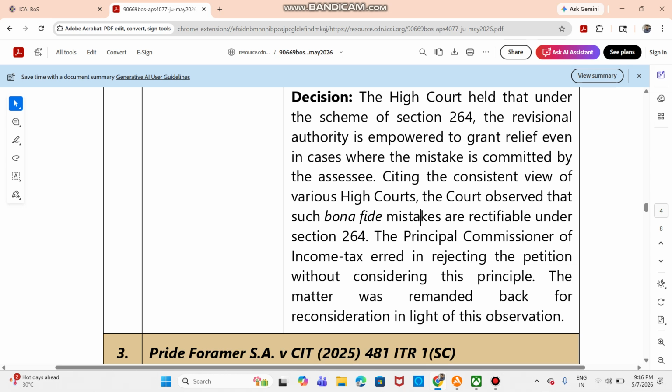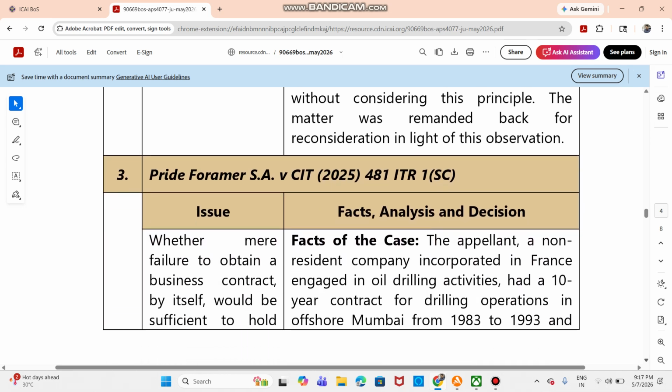So the Principal Commissioner of Income Tax erred in rejecting the petition without considering the principle. So the matter was remanded back for reconsideration in light of the above observation. This is regarding the first 2 cases. So moving on to the next one.